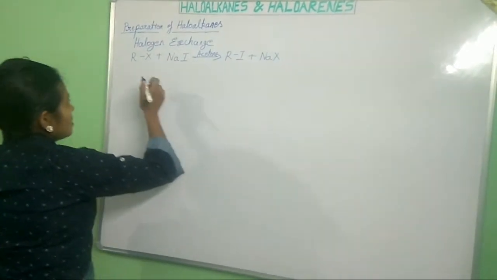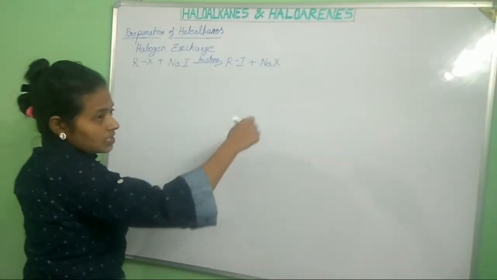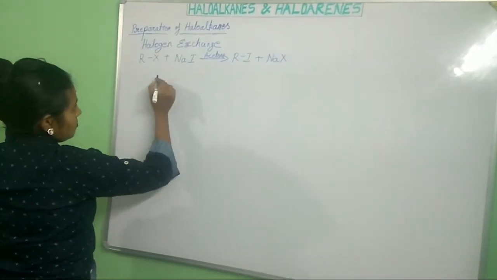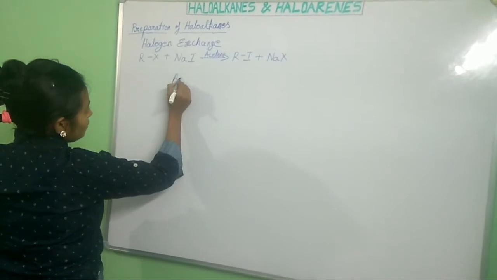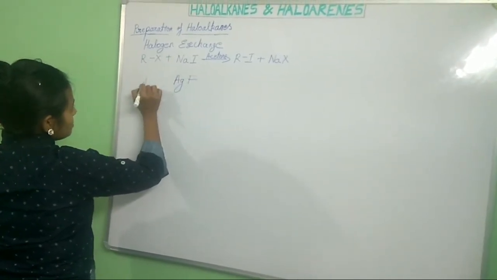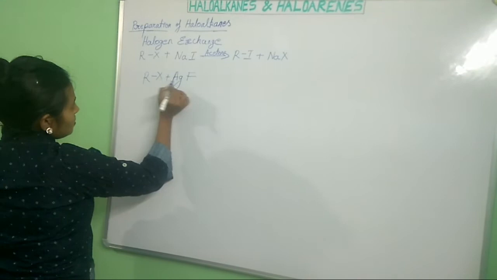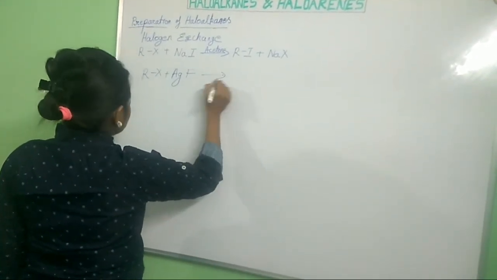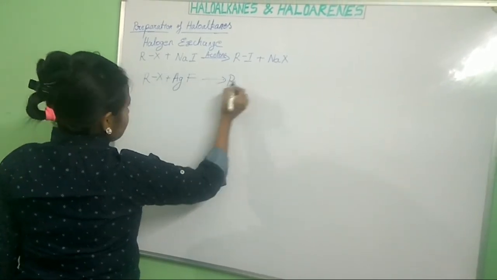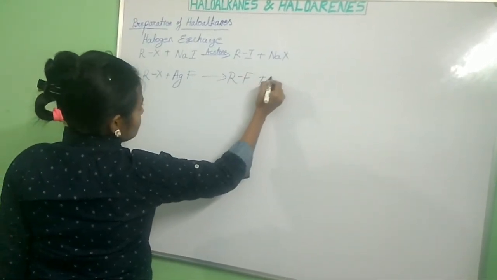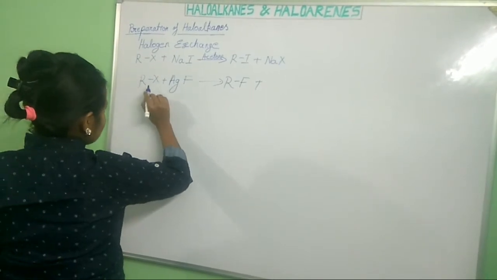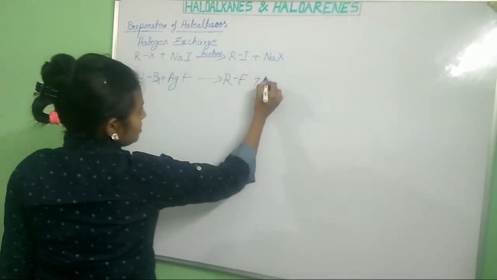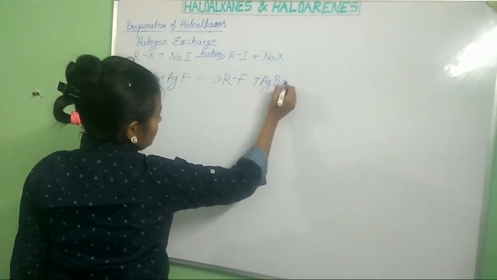Then again, we can also prepare fluoroalkanes in presence of silver fluoride. Fluoroalkane will be formed, plus, for example if it is bromine here, AgBr.